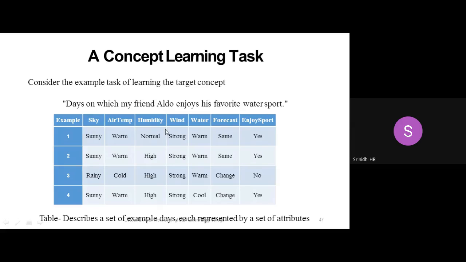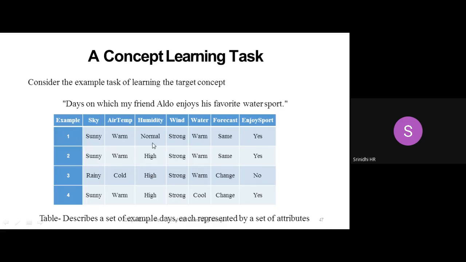Then I have a column called EnjoySport. This is the result of all these attributes. EnjoySport clearly tells that, considering all the six attributes, whether Aldo can play the water sport or not. This is the final outcome.